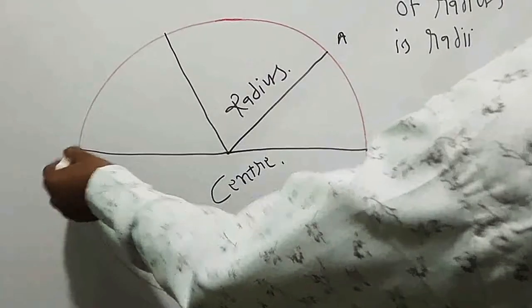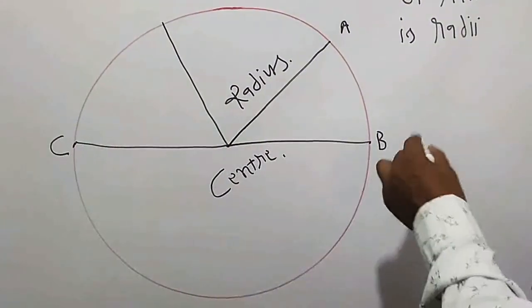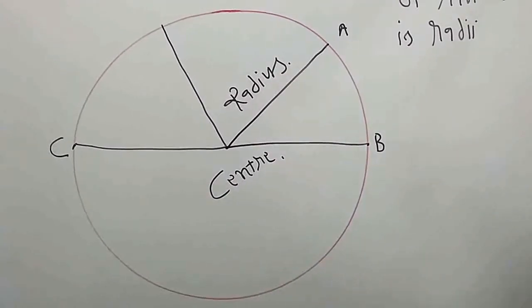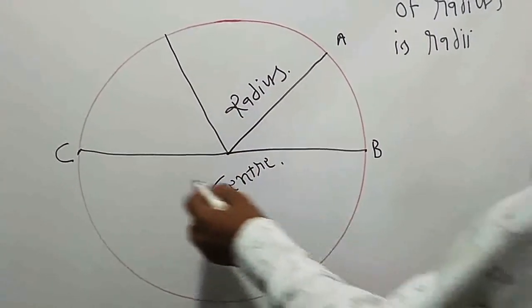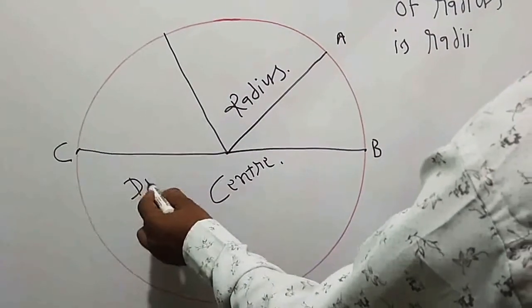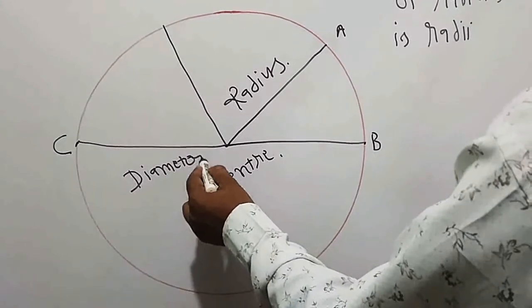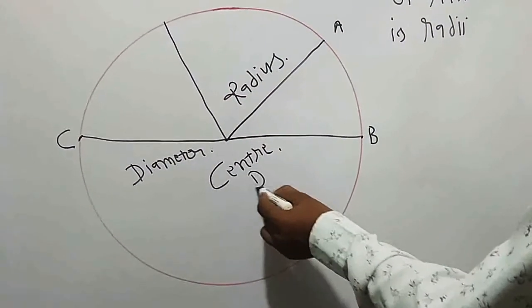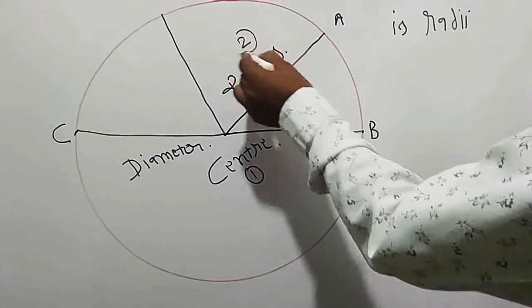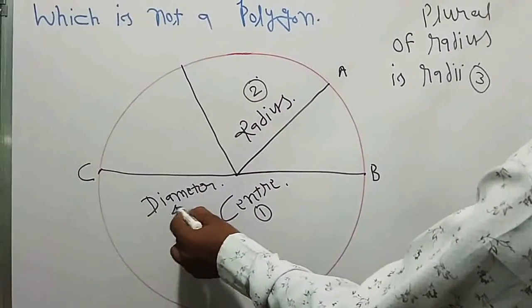If there are 2 points on the circle, suppose it is B and it is C, the points B and C situated on the circle, and it passes through the center also, then it is called the diameter. So now the 4 points are there. Number 1 center, number 2 radius, number 3 radii, number 4 diameter.